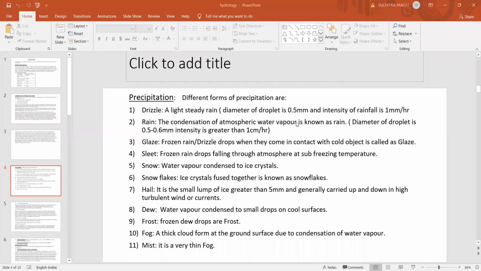How does it happen? Water evaporates from free water surfaces like lakes, ponds, reservoirs and the ocean. And this vapor, because of its low density, rises to the sky at higher altitude, and the water vapors are condensed due to condensation nuclei, which results in the formation of heavy or dense clouds.